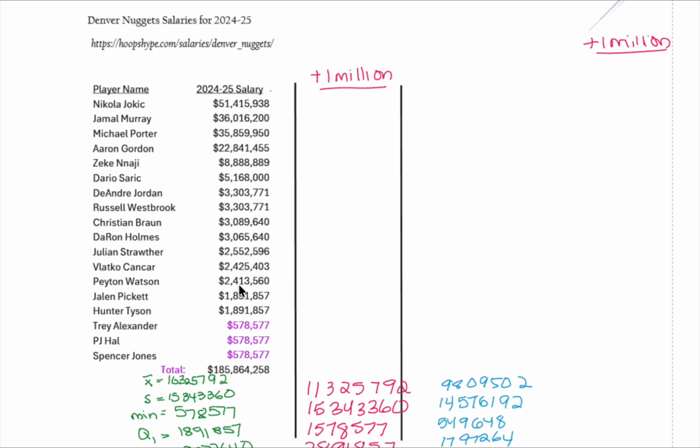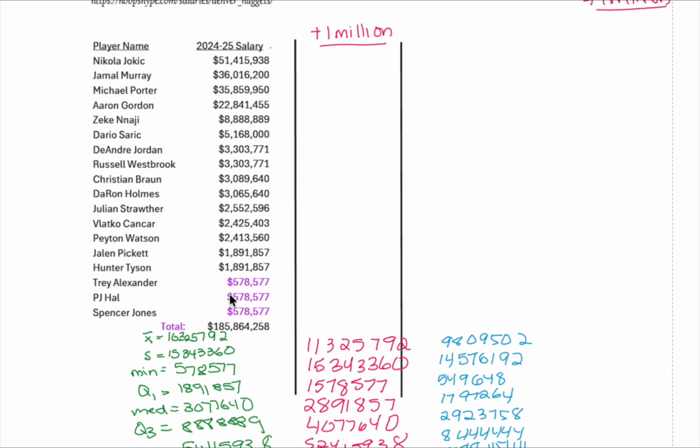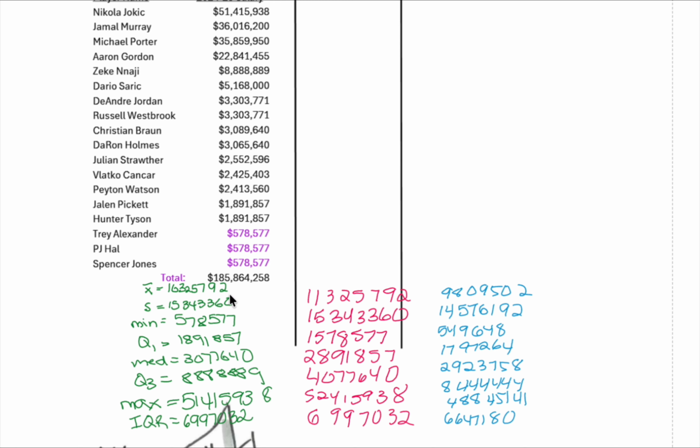The minimum salary is about 578,577 dollars, and the maximum is about 51.4 million. The median is about 3 million, and the distribution is very right skewed because a few superstars make way more than everyone else. This skew is important, and we want to make sure our transformation doesn't hide it.